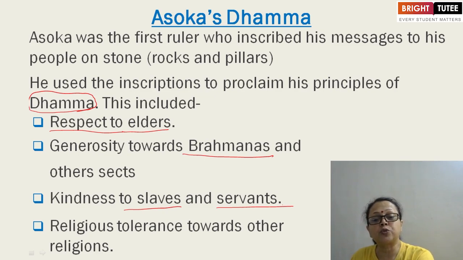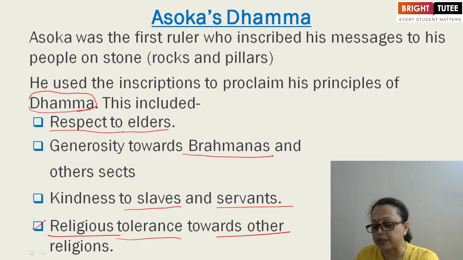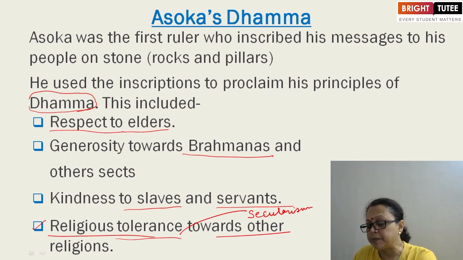Religious tolerance towards other religions. What are we talking about nowadays? Secularism. Tolerance towards other religions. Secularism is now a main inscribed word in our Preamble.